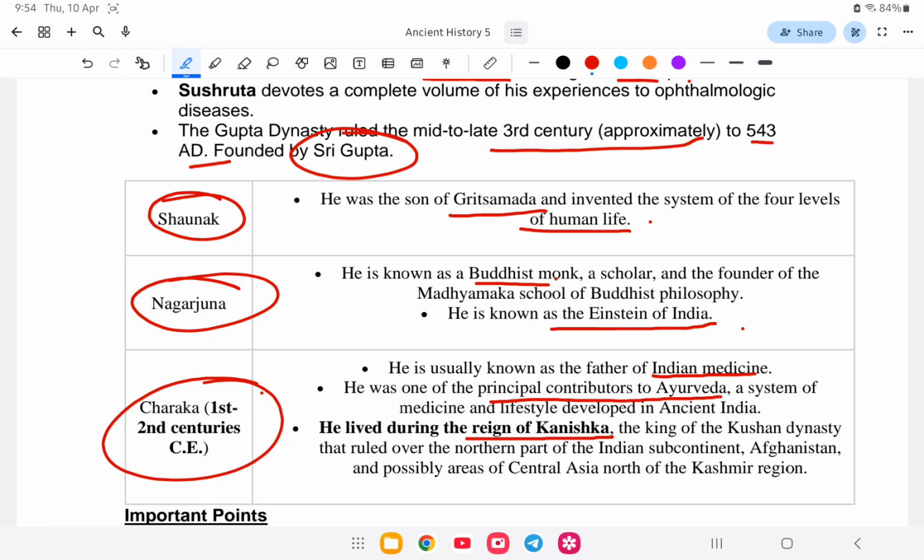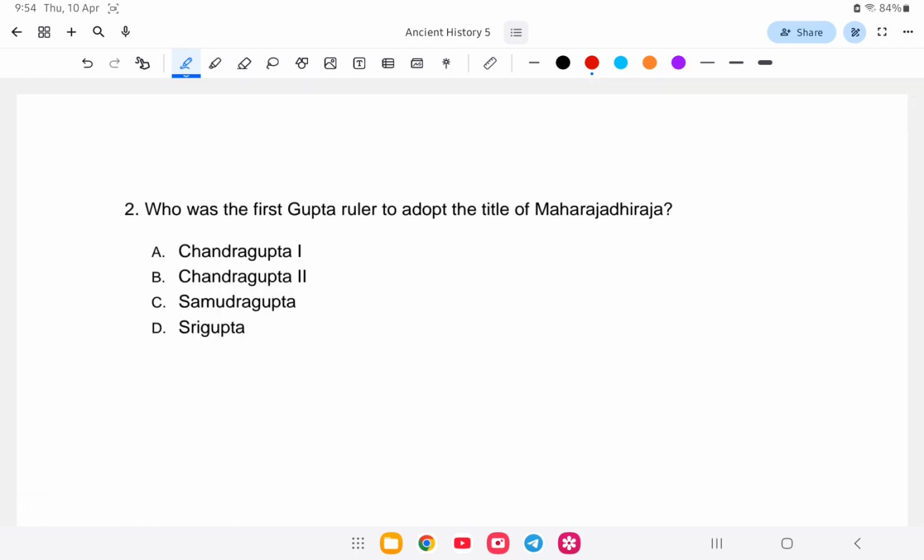Let us go to the next question. Who was the first Gupta ruler to adopt the title of Maharaja Dhiraja? Who is it? Is it A. Chandragupta 1, 2, Samudragupta or Sri Gupta? Who adopted Maharaja Dhiraja first? It was Chandragupta 1, option number A. Let us study about this.